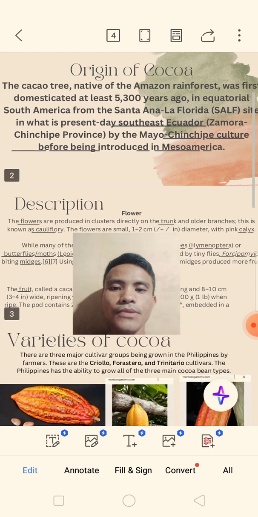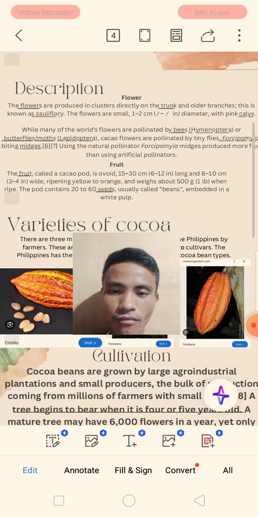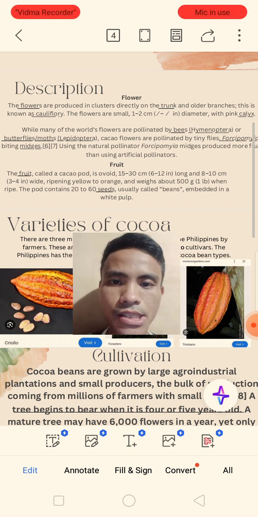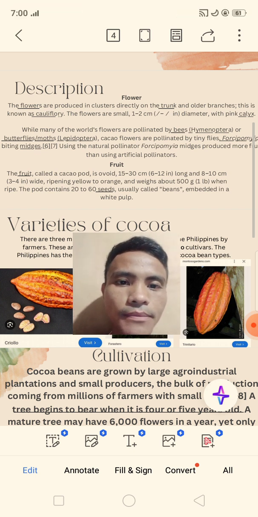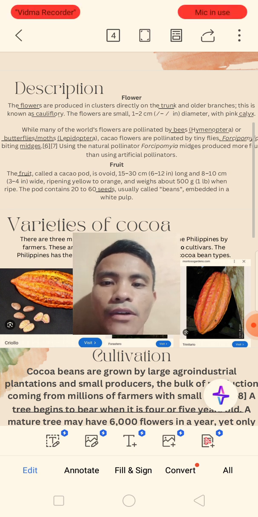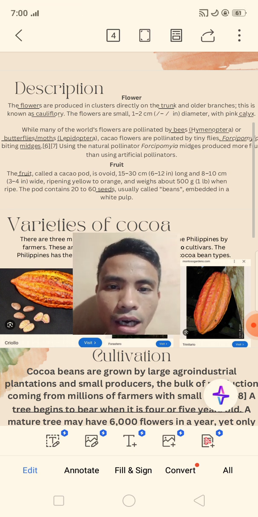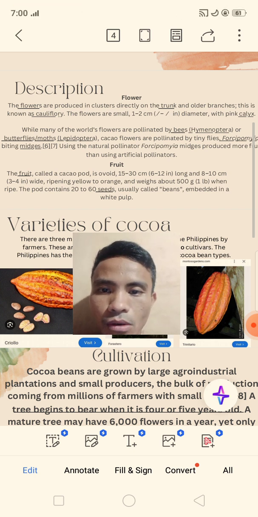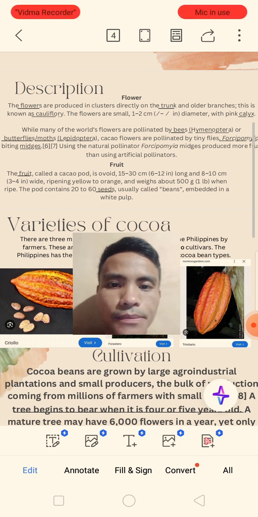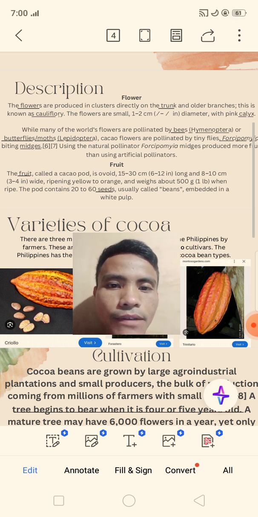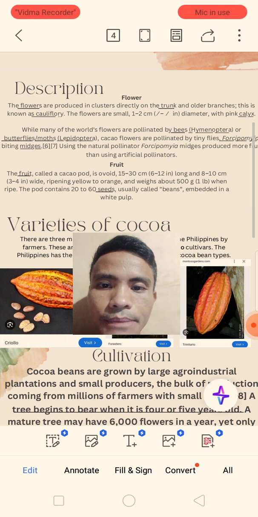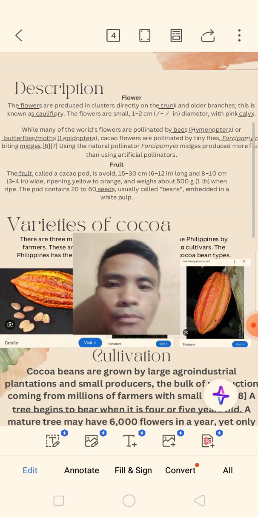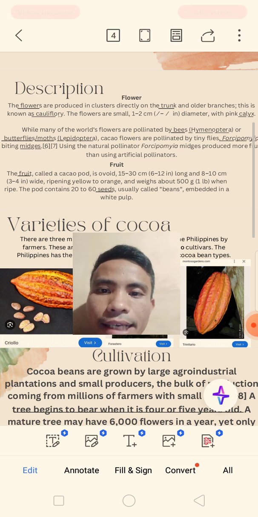Now, let's proceed to the description of cacao. Flower. The flowers are produced in clusters directly on the trunk and older branches. This is known as cauliflory. The flowers are small, 1 to 2 cm in diameter with pink calyx. While many of the world's flowers are pollinated by bees or butterflies and moths, cacao flowers are pollinated by tiny flies or Forcipomyia biting midges.